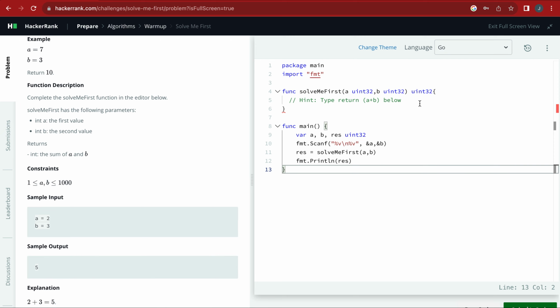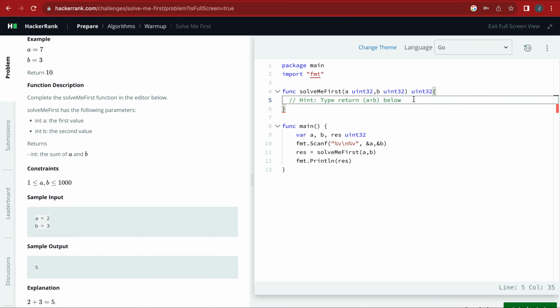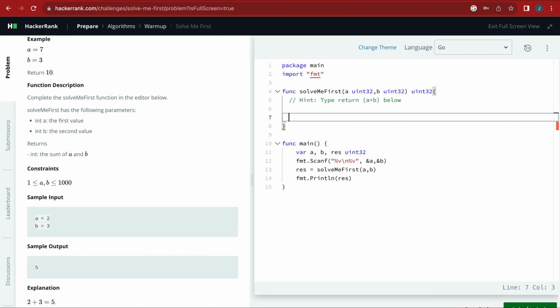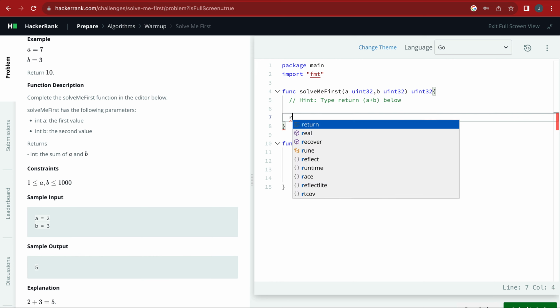So what you do here is in the solve function, all you have to do is find a way to return the sum. If you're not familiar with functions, I've covered functions before in my previous video.